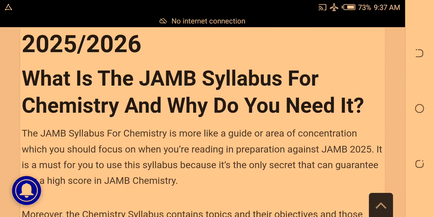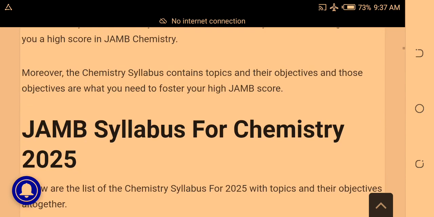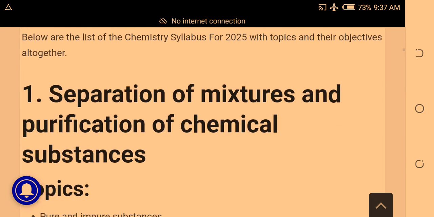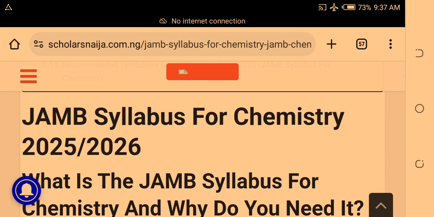The topics to focus on for your chemistry examination as you are preparing for your JAMB. As you are preparing for your upcoming chemistry examination in your 2025 JAMB exam, just pay attention to these topics I'm going to be sharing with you.